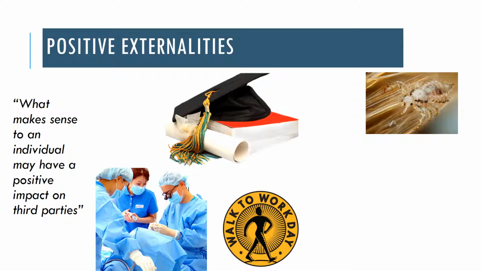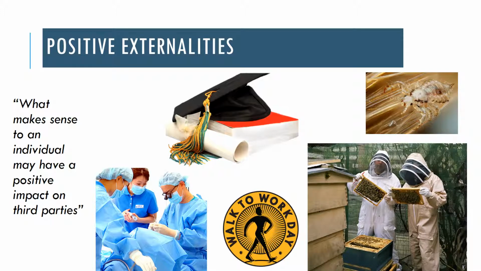Walking to work might make sense for you because you get fitter, but actually it might also have a benefit on those people who would be driving because your car's not on the road anymore and there's less congestion. Keeping bees, always a good example. It might make sense to you in terms of getting money for the honey or eating the honey yourself, but actually might also benefit, for example, a farmer because the bees can then go and pollinate his fields and her crops and therefore create a positive impact for that third party.